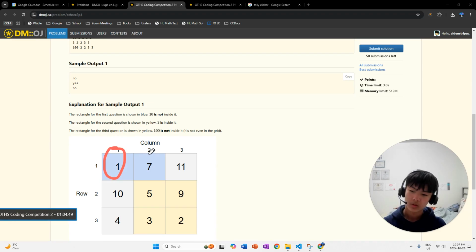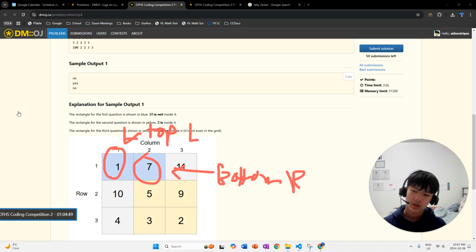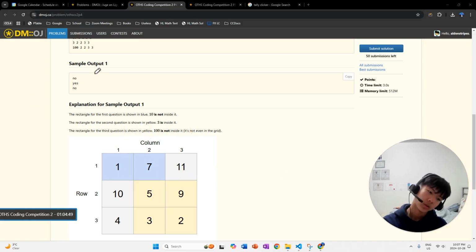So from this square to this square, this is the top left. So top left. This should be the bottom right, and Loom is gonna take away the drawings.